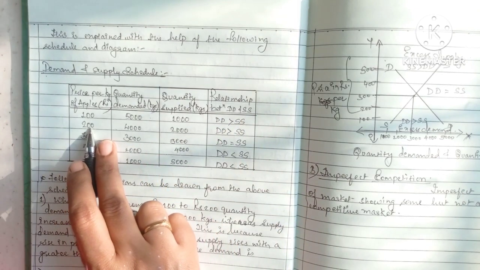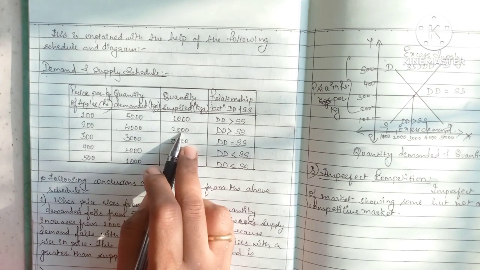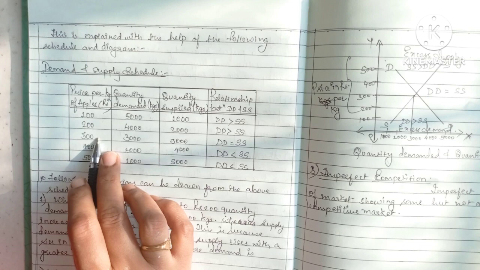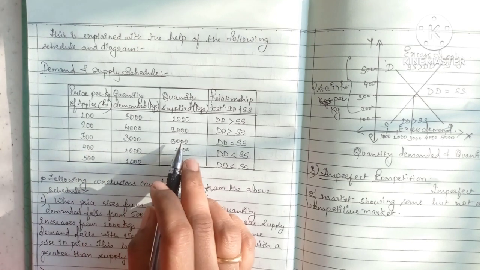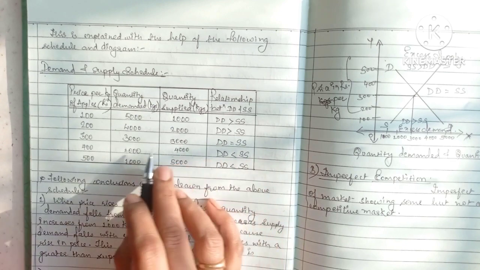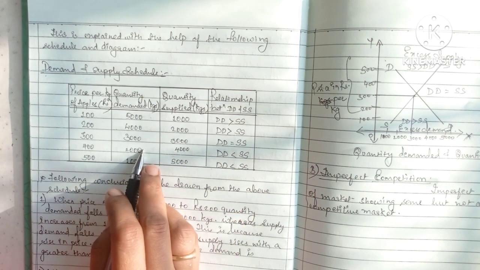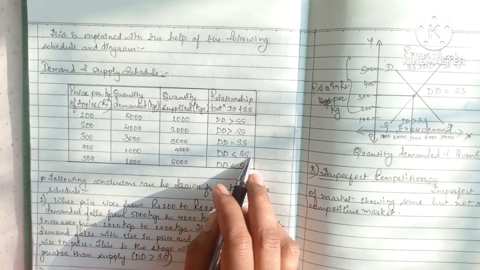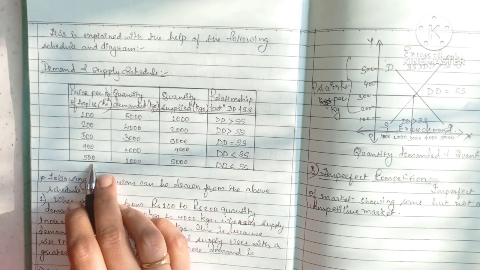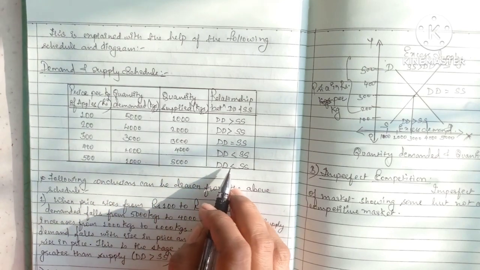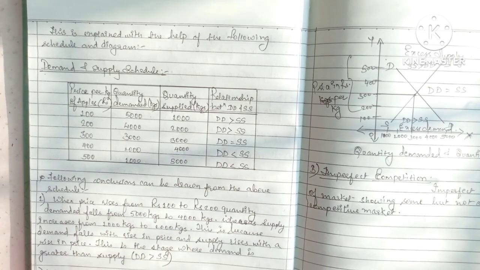When the price is 200, the demand is 4000, supply is 2000, again the demand is more than supply. When the price is 300, the quantity demanded and supplied is 3000, which is equal, therefore demand and supply are equal. When the price is 400, demand is 2000 but the supply is 4000, so the demand is less than supply. When the price is 500, the demand is 1000, supply is 5000, where the demand is again less than the supply.